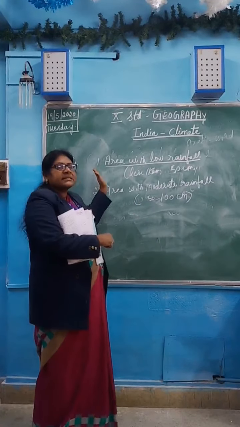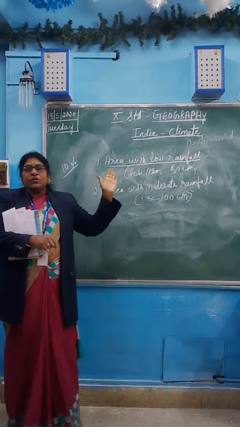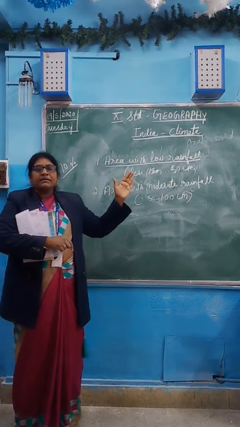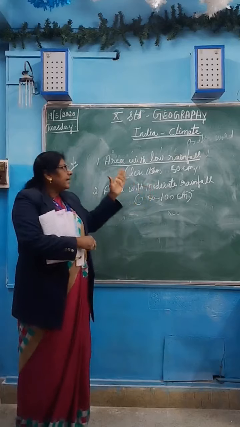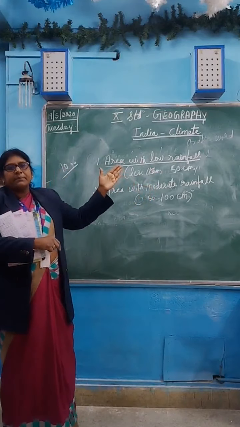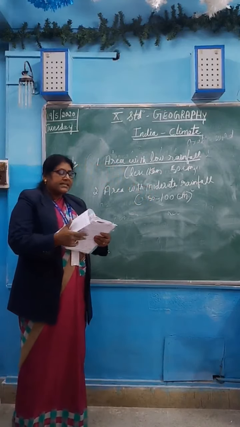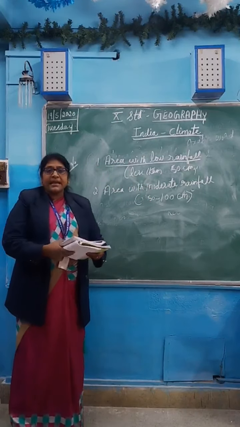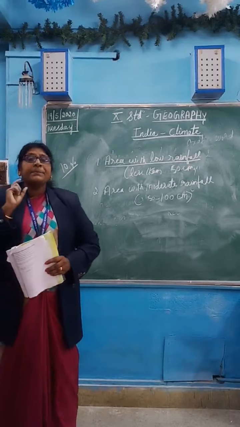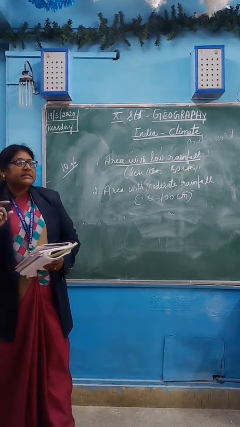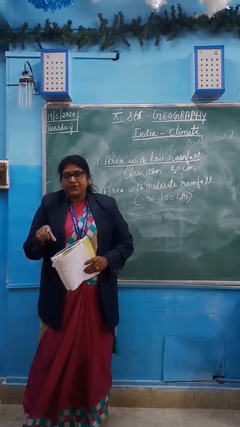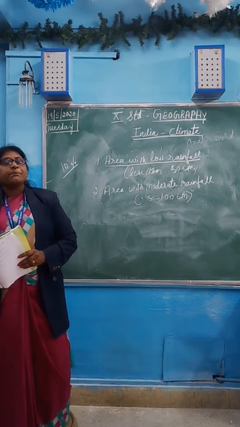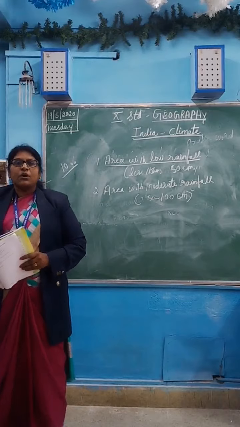In the first lesson, I explained the Indian location and extent. In the second lesson, I explained Indian physiography. Third is about the Indian climate. You should know what climate, temperature and weather are. Weather is the temporary state of the atmosphere, whereas climate refers to the average over a long period of time.